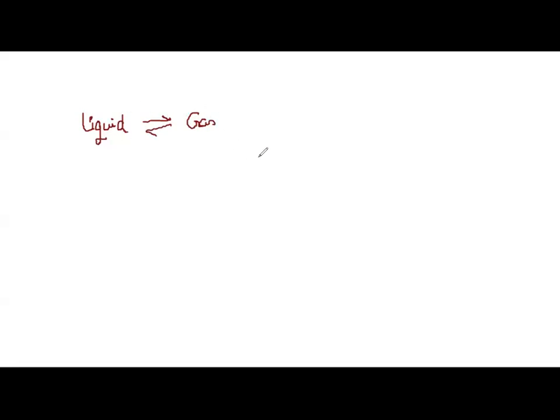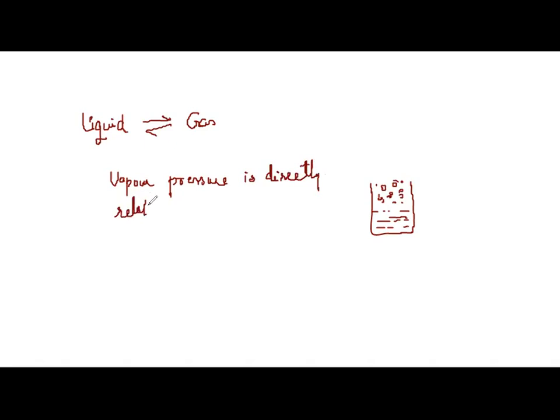When we talk about liquid, it undergoes evaporation and vapors are formed. They exert a pressure, which we call vapor pressure. Vapor pressure is the pressure exerted by the vapor above the surface of the liquid. This vapor pressure is directly related to temperature.